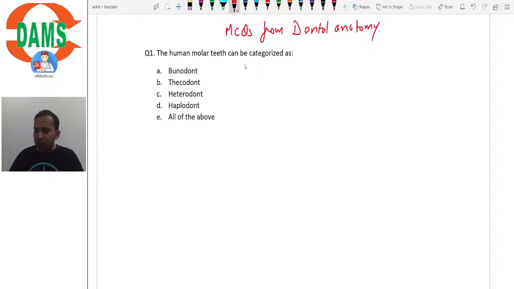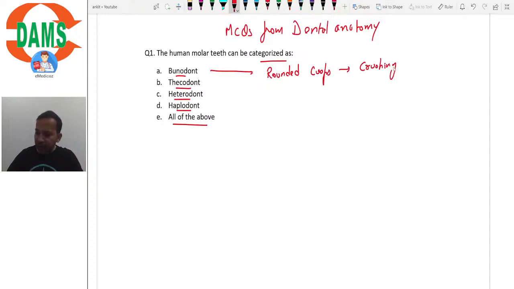So the human molar tooth can be categorized as. How can we categorize the human molar teeth? Options are bunodont, thecodont, heterodont, haplodont, and all of the above. Right? So what do you mean by bunodont? Bunodont are those teeth which have rounded cusps and they are used for crushing food.